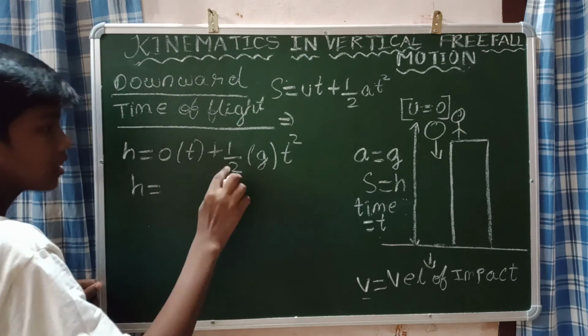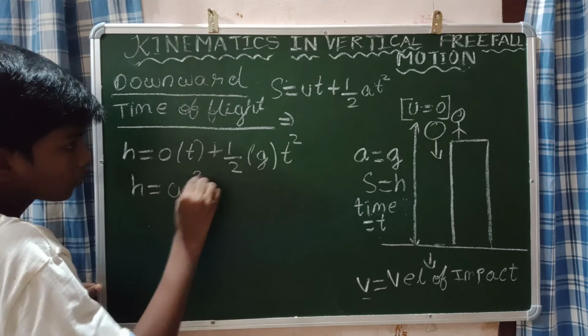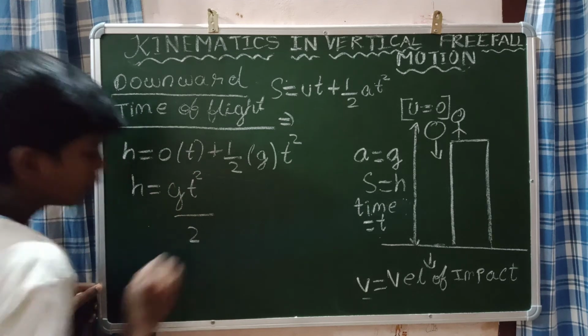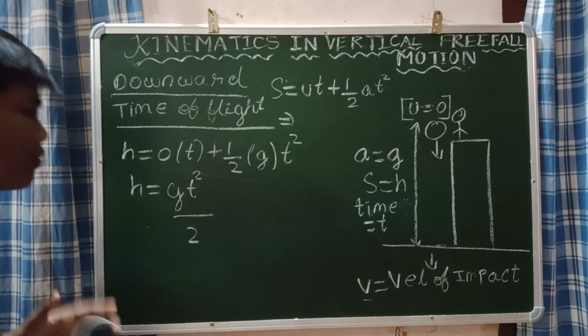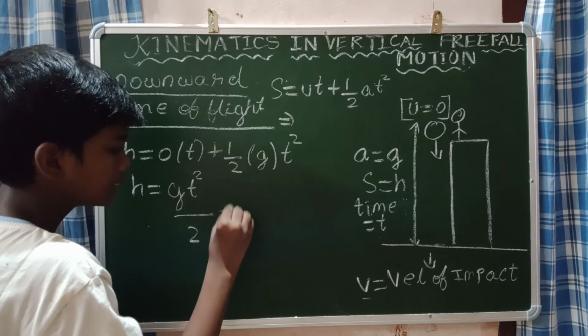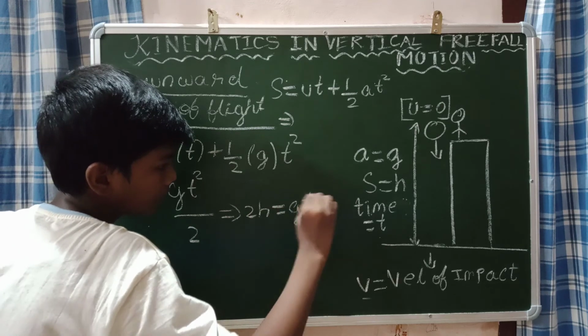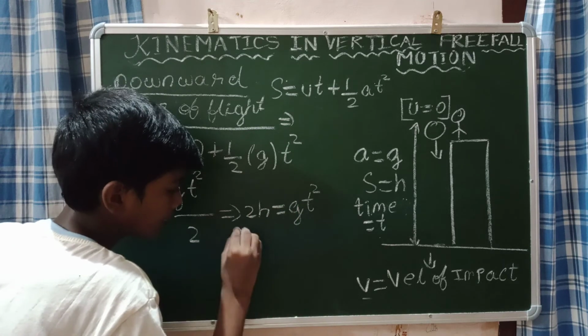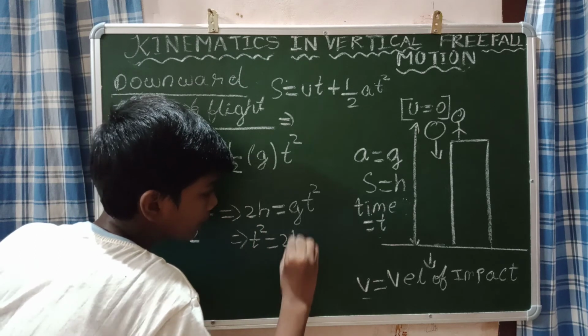It becomes half gt square, that means gt square divided by 2. Now you need to find this t only. Which implies that 2h is equal to gt square. So t square is equal to 2h divided by g.